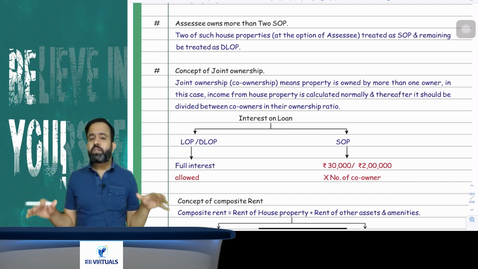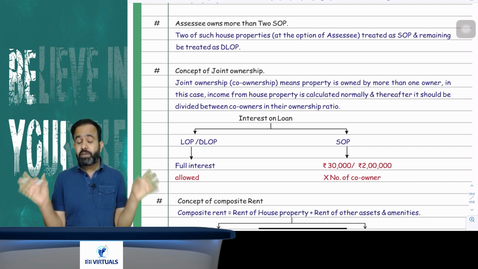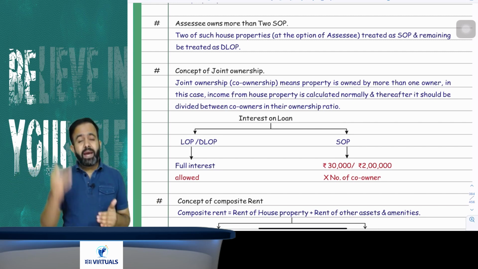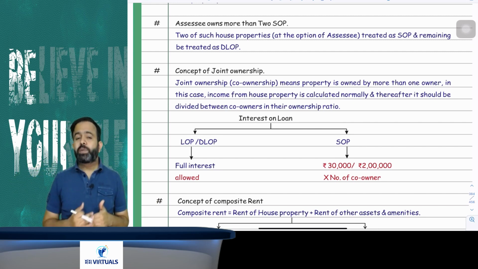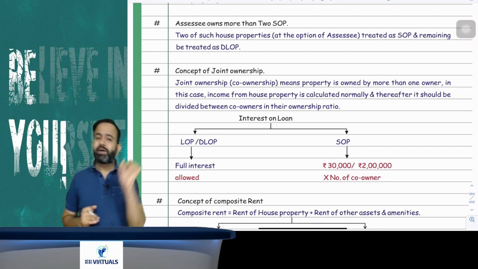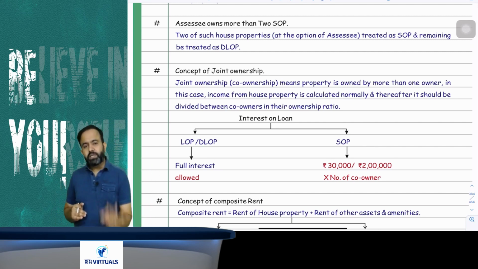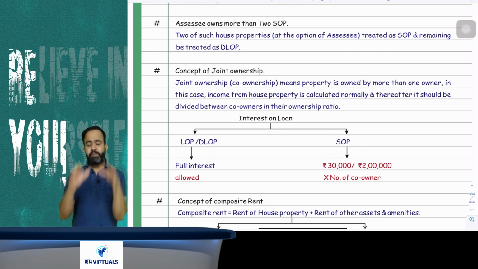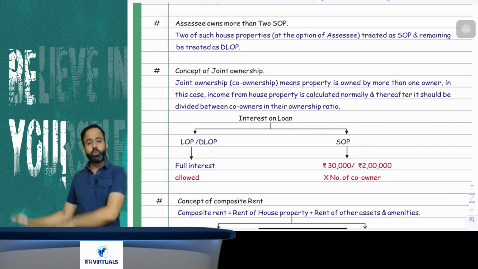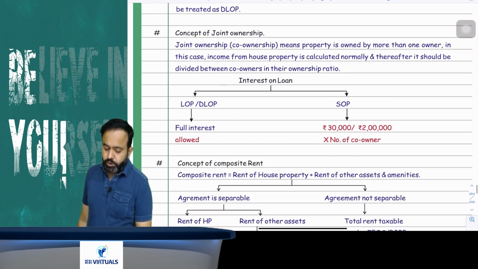So I have to solve the question 3 times, and in whichever option my income under the head house property is lower, that option you have to select. Out of the 3 options, wherever your house property income is lower, that option you have to select. You got my point or not?